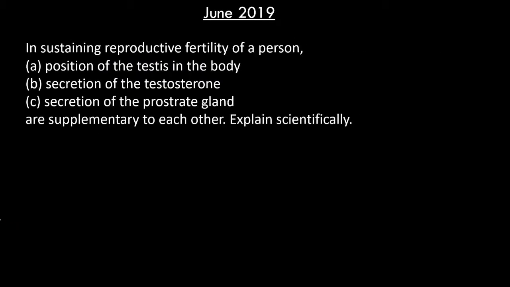Next question from June 2019 is for 2 marks. The question is, in sustaining reproductive fertility of a person, A. position of the testes in the body, B. secretion of the testosterone, C. secretion of the prostate gland are supplementary to each other. Explain scientifically.